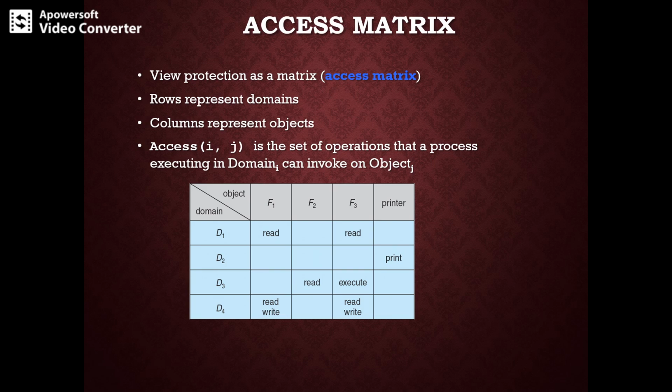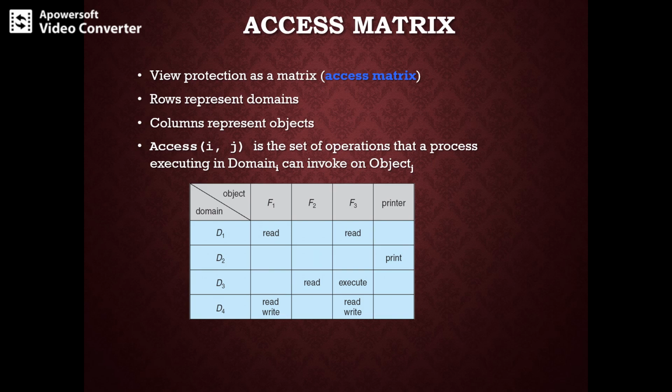The rows of the access matrix represent the domains, and the columns represent the objects.